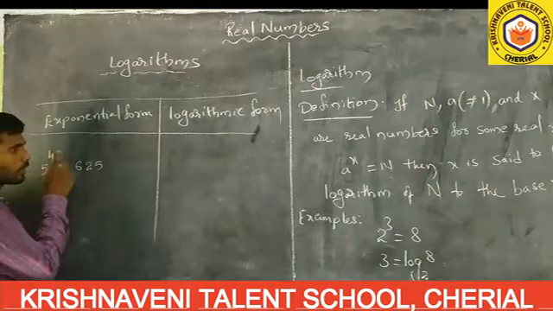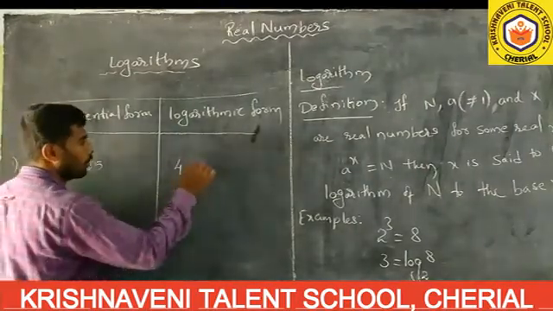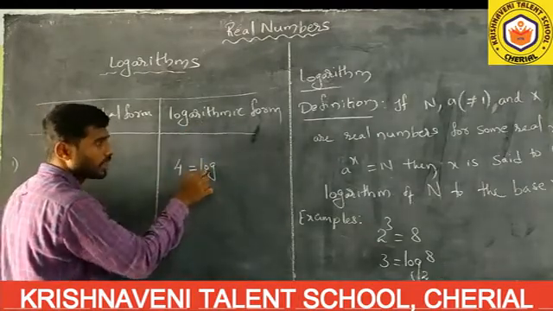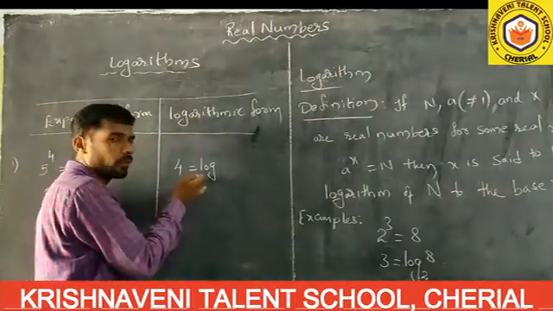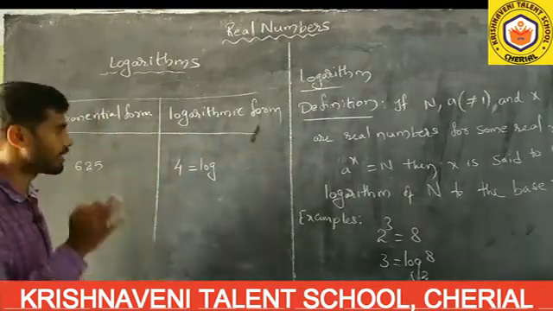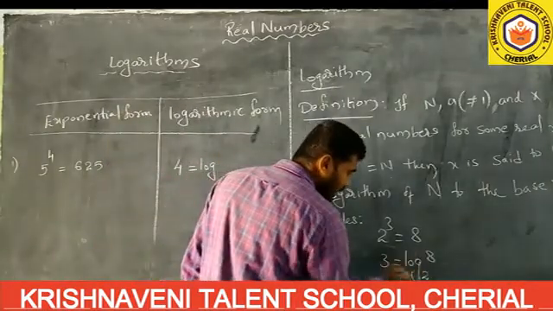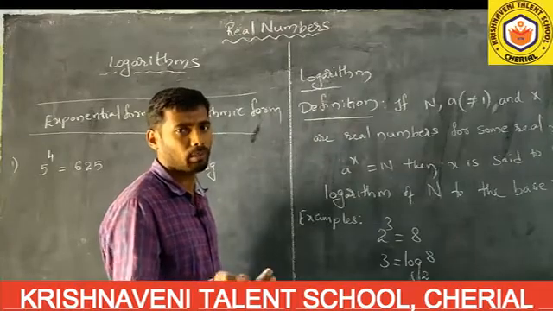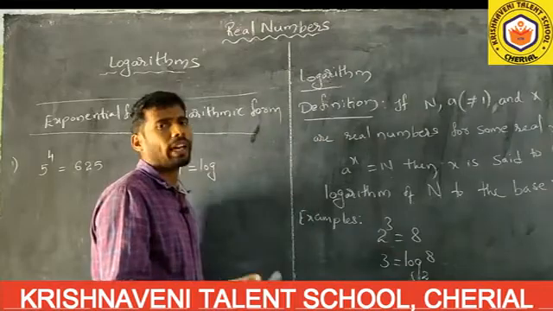How will we write it? The power here is 4, so 4 equals to... When you convert into logarithmic form, log should compulsorily be there. Whenever log is there, only then do we call it logarithmic form. If log is not there, it is indirectly in exponential form.